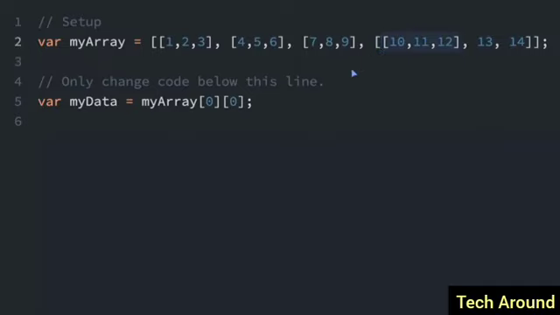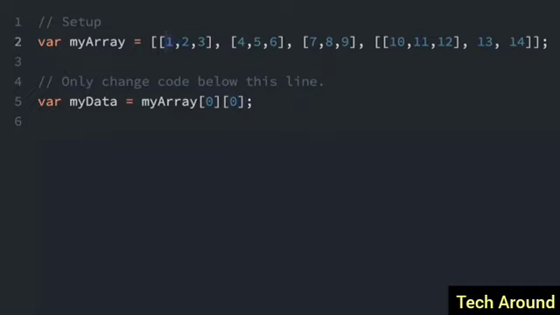So to access an array of arrays, or an element within an array that's within an array, you use a double bracket notation. So if you see this example here, my array, the first bracket is 0. That's going to get the first element in the array, which would be right here. And then that element is an array. So the second bracket would be the index of the array within the array. So this 0 would point to here.